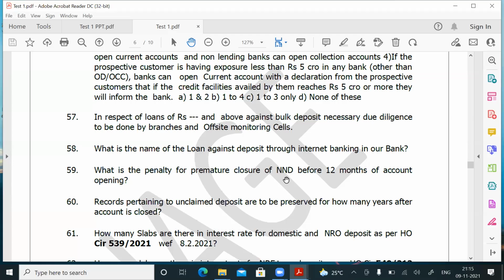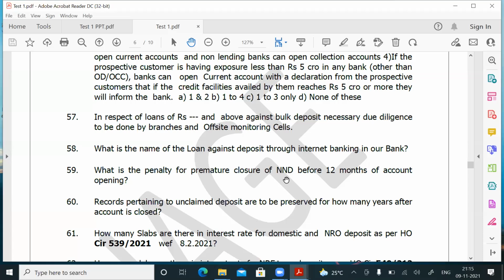Again, I repeat, question number 59. What is the penalty for pre-closure of NND before 12 months of account opening? No interest will be paid. Not only that, the penalty is 3% of the outstanding, which the bank will recover. Next, to the same question: who has the authority to permit NND to close before 12 months? RO head and above. RO head is the concerned authority.